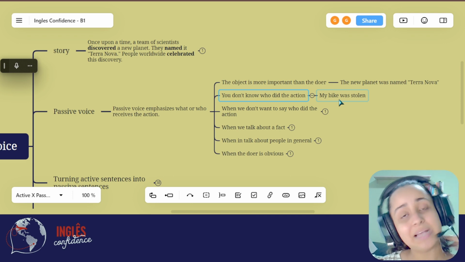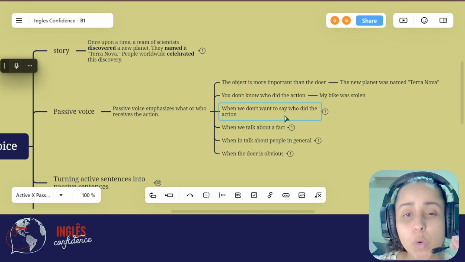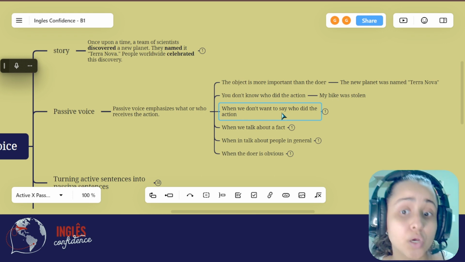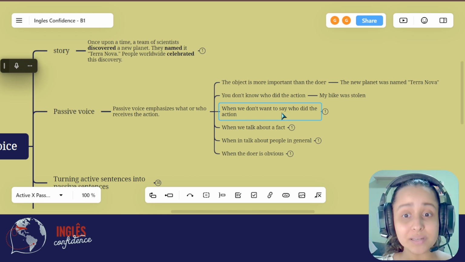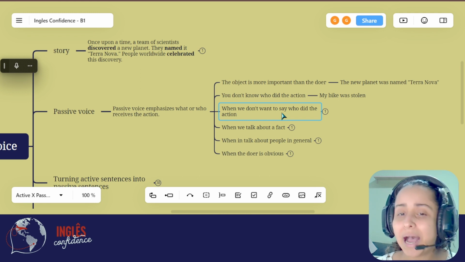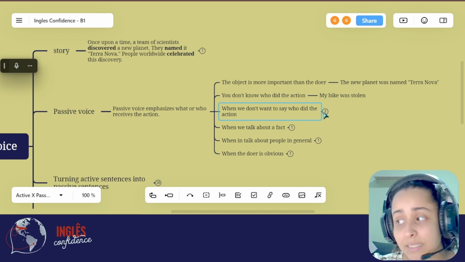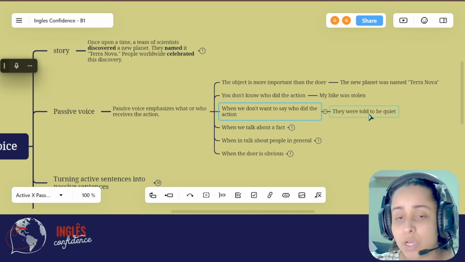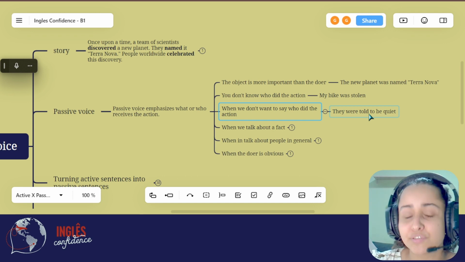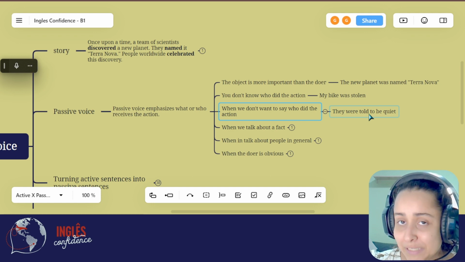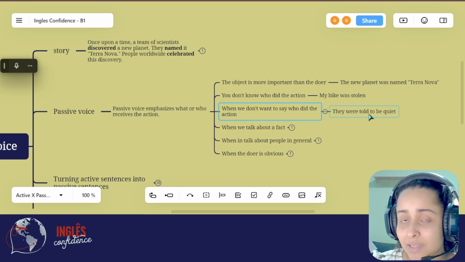We can also use the passive voice when we don't want to say who did the action. We may know who did the action, but we don't want to tell. Like it's a secret. So I don't want to tell you who did this action. I just want to tell you that this action happened. For example, they were told to be quiet. Who told them to be quiet? It doesn't matter. The important thing here is that they were told to be quiet.